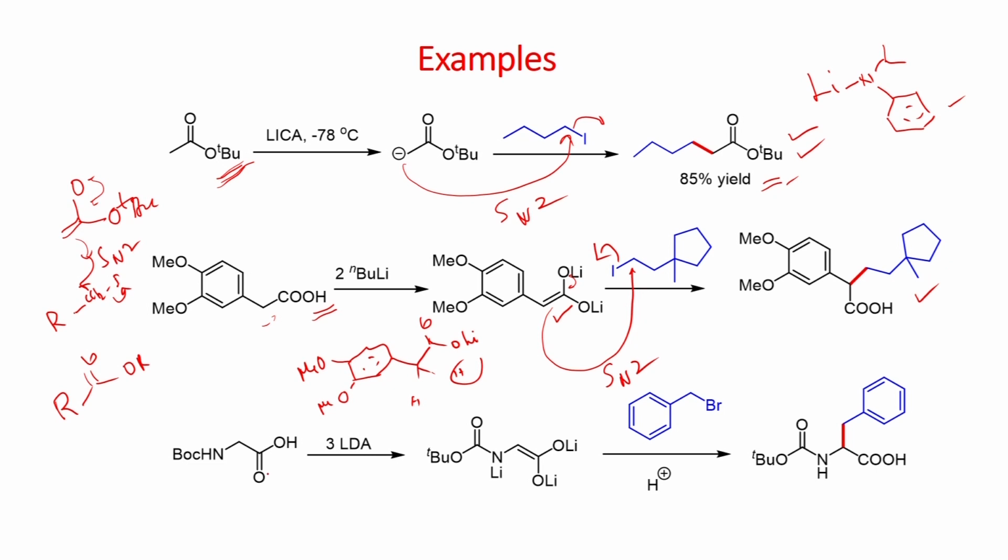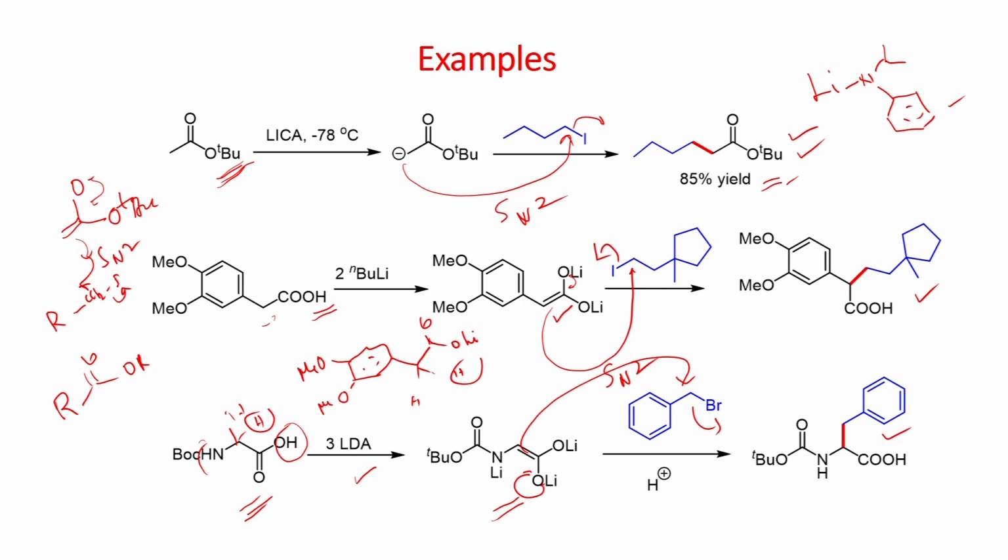Now, let us look at this amino acid derivative, N-Boc protected amino acid. Here you have the acidic proton, you also have the amide proton, and then you have this acidic proton. So, you have 3 acidic protons, therefore, they have used 3 equivalents of LDA. You form this intermediate when you add 3 equivalents of LDA. Once you form this one, it can undergo substitution, and you can get this product.